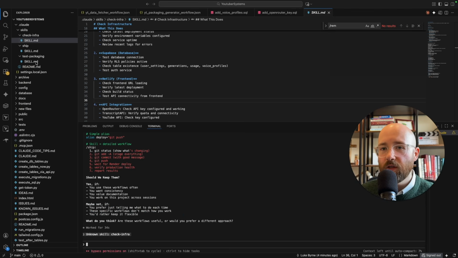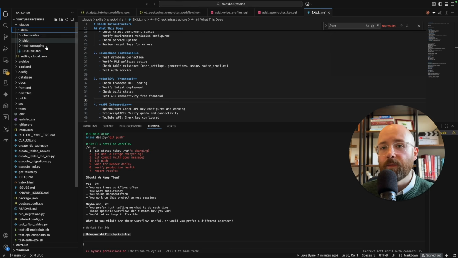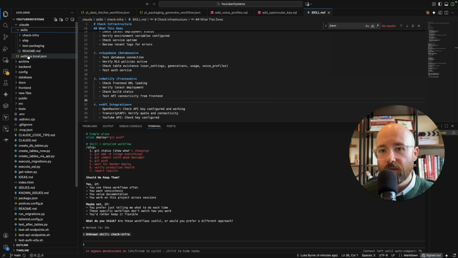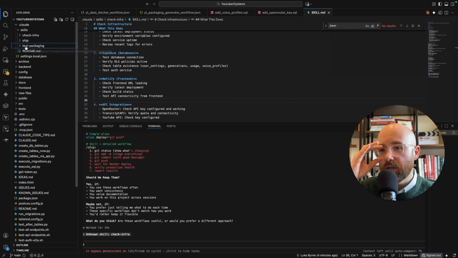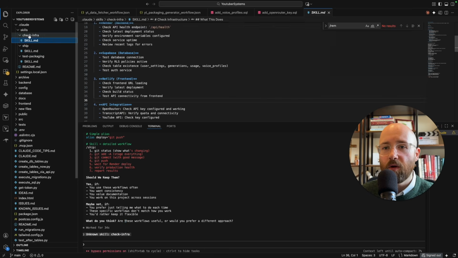So what do these actually look like? Well, inside of your Claude folder, which is a .claude folder, so beware, dot means that Git doesn't pick it up. So if you completely delete everything locally, I think that makes you lose your skills files. So you want to keep them somewhere. So inside of skills here, we have check infra, ship, and test packaging. So these are main functionalities that I've been doing recently. And inside of each skill, so this is your /check infra, would run it, which we'll show you in a minute. But inside of each of these, you have your skill.md, which is the skill of this.